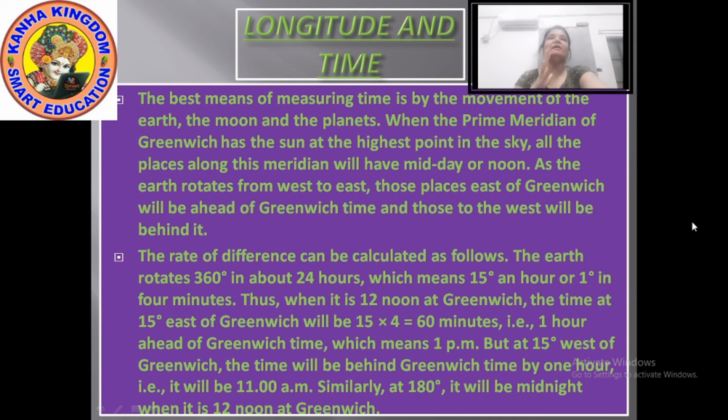Now further, let's have a look at a map called the time zones around the world, by which we can understand what the timings are in the east of Greenwich or west of Greenwich, and which places come there. Let's have a look.